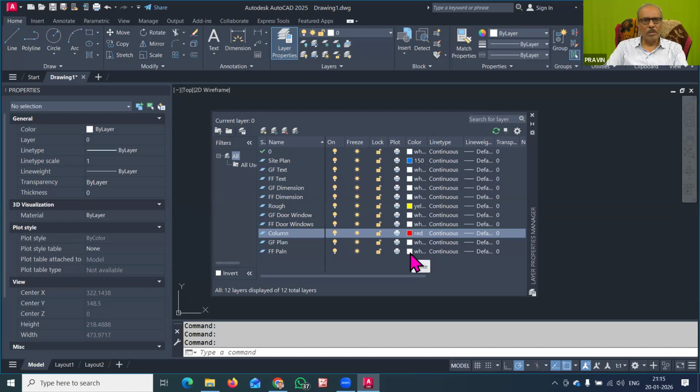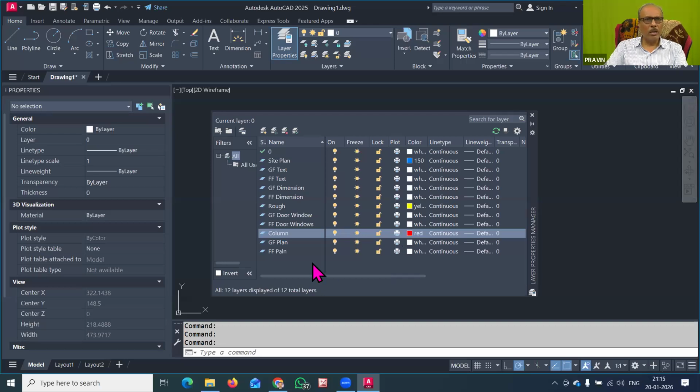For making some identification, you can change the color of the first floor plan, but I recommend that at present we keep all these the same.